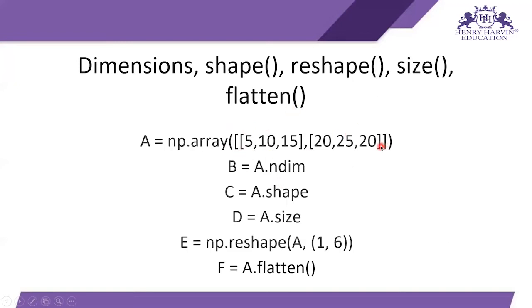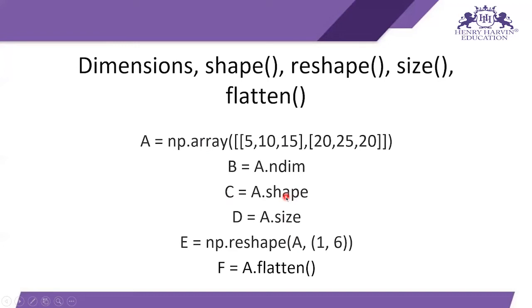So this array has shape 2 comma 3. And if I want to see the dimensions of this array, this matrix, then I can just type b is equal to a dot ndim, and in b I have value 2. That means 2 is the dimension of this matrix A. Then if I want the shape of this array, then I can just type c is equal to a dot shape, and in c I have value 2 comma 3, 2 rows, 3 columns.